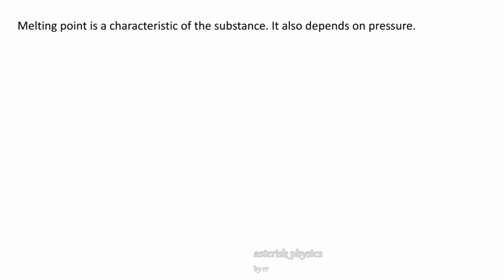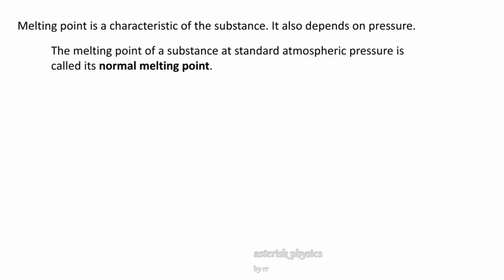Melting point is a characteristic of the substance. That is, the melting point is different for different substances. And for a given substance, the melting point changes with pressure. When pressure is increased, melting point is found to decrease. The melting point of a substance at standard atmospheric pressure is called its normal melting point.